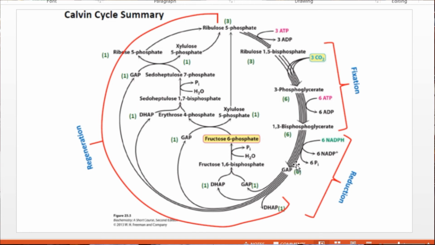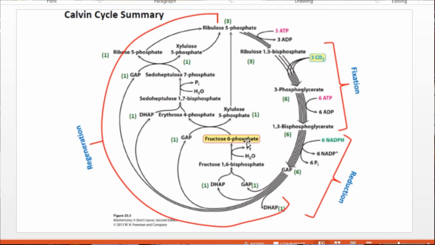This 3-phosphoglyceraldehyde phosphate is converted into DHAP and glyceraldehyde phosphate, dihydroxyacetone phosphate and 3-phosphoglyceraldehyde phosphate. One molecule each of 3-glyceraldehyde phosphate and DHAP combine together to form fructose 1,6-bisphosphate. This fructose 1,6-bisphosphate is converted into fructose 6-phosphate by releasing one phosphate group.